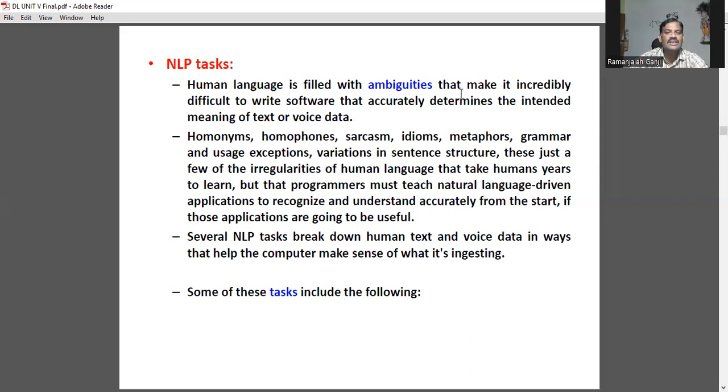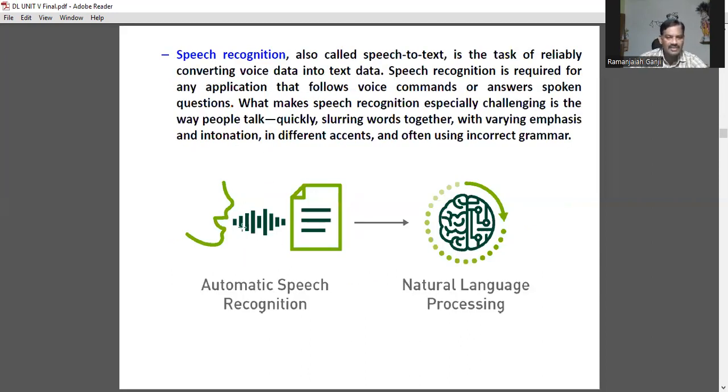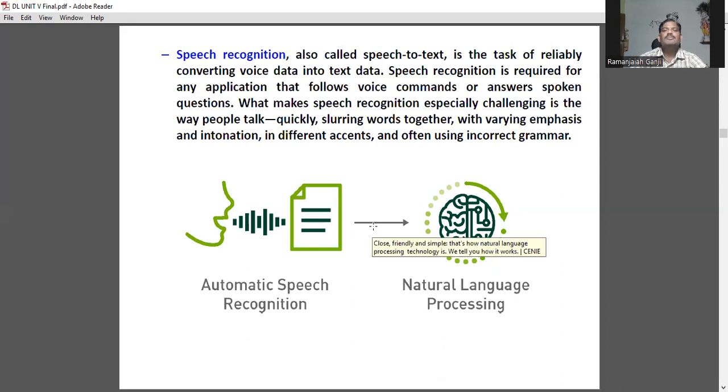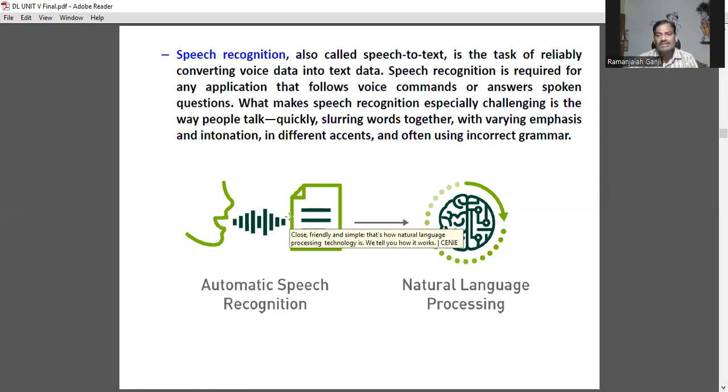Ambiguity is nothing but confusion that makes it incredibly difficult to write software that accurately determines the intended meaning of text or voice data. So several NLP tasks break down human text and voice data in ways that help the computer make sense of what it is ingesting. Some of the tasks include speech recognition, or automatic speech recognition. Here, speech to text is the task of reliably converting voice data into text data. Many applications exist, such as Google Translate.